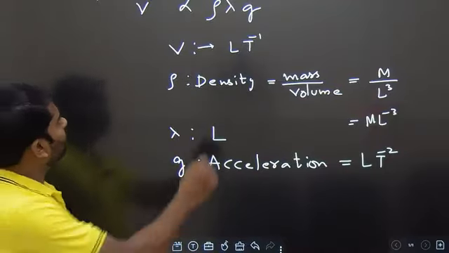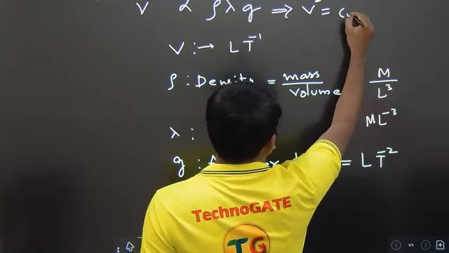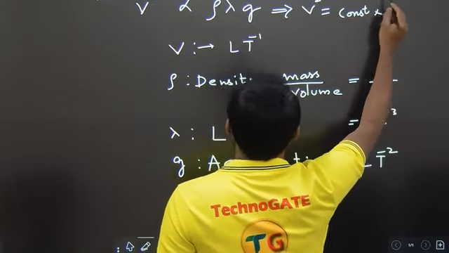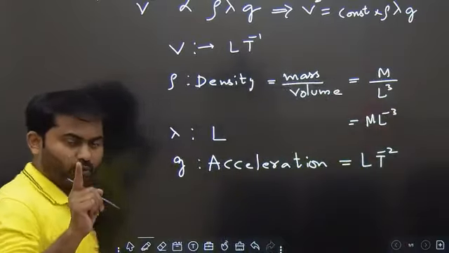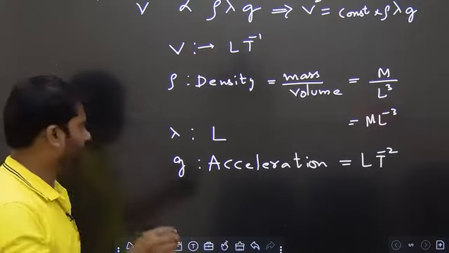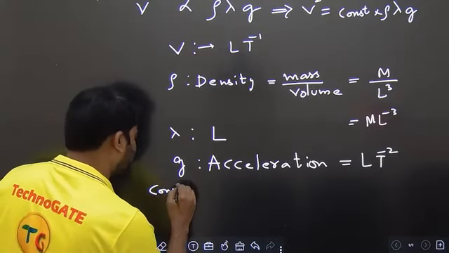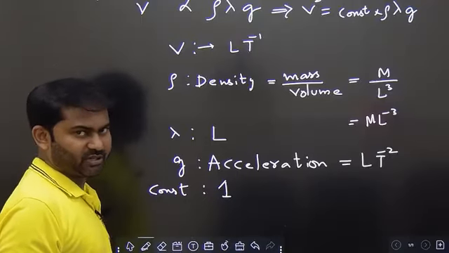Okay, if you take this equation, this can be written as v square is equal to some constant into this value rho lambda into g, and we know for any constant the dimensional formula is equal to 1. Clear? So let me write down like this. Any constant you take, dimensional formula is 1. It is basically dimensionless. Clear?